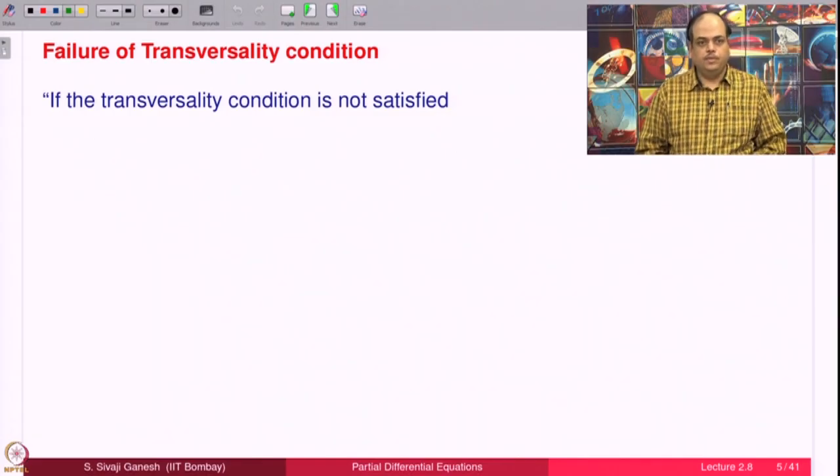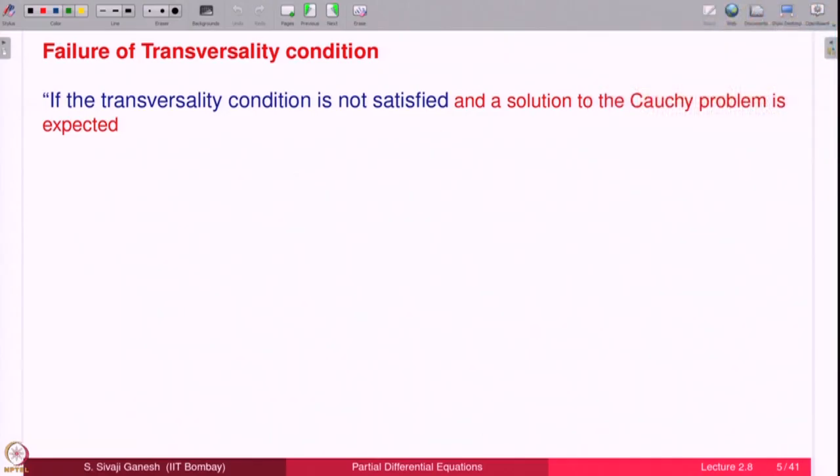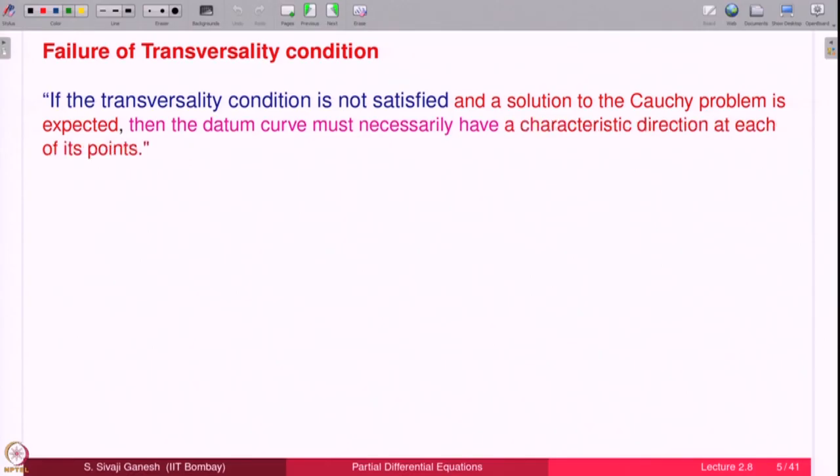So, if the transversality condition is not satisfied and a solution to the Cauchy problem is expected, that means the Cauchy problem has a solution, then something should happen. The datum curve must necessarily have a characteristic direction at each of its points, which means that it is a characteristic curve.